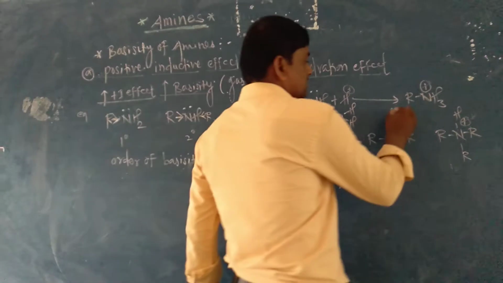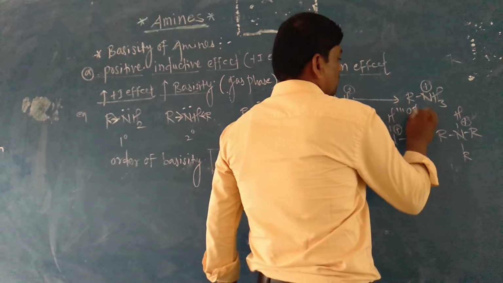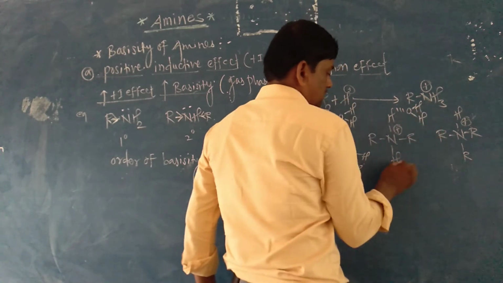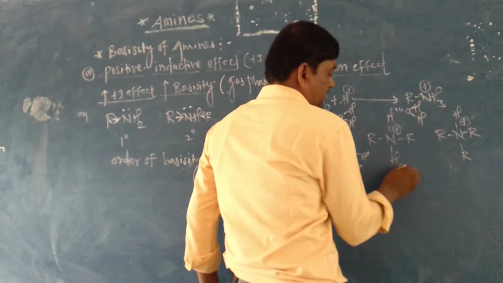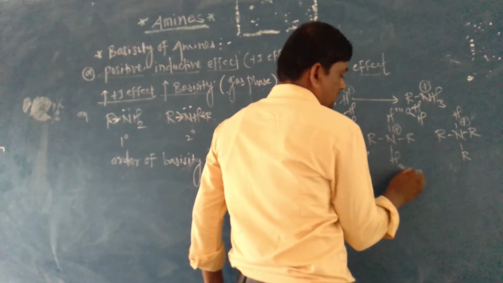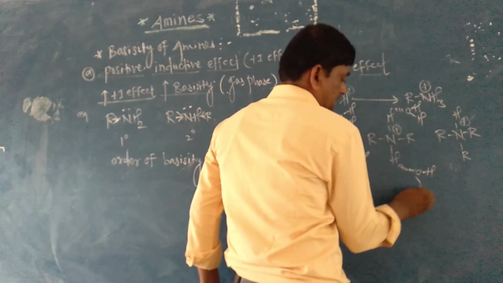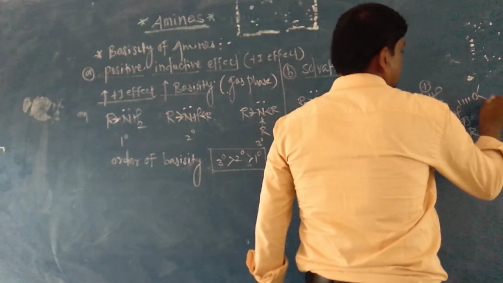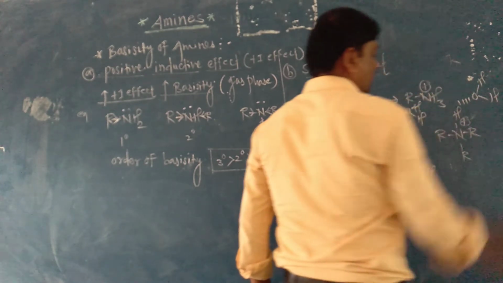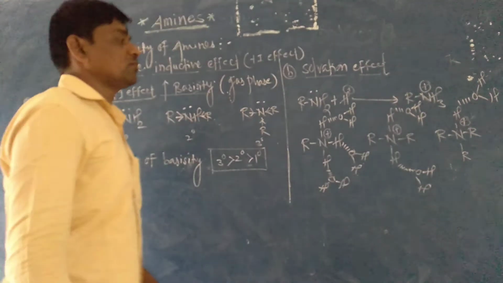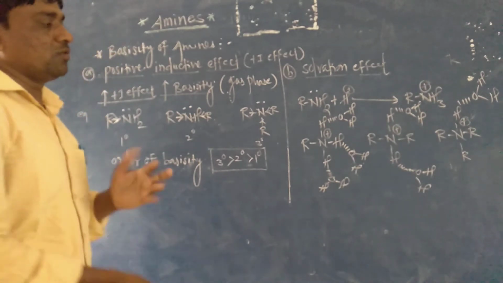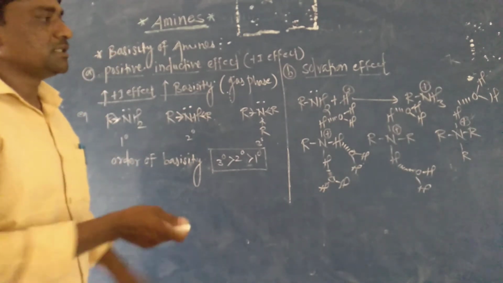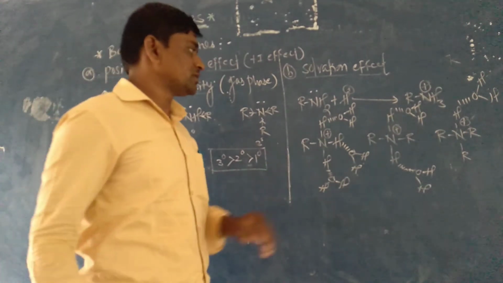In the secondary case, only two hydrogen bonds can form, and in the tertiary case, only one water molecule can form hydrogen bonding, stabilizing the positive charge on the nitrogen atom.